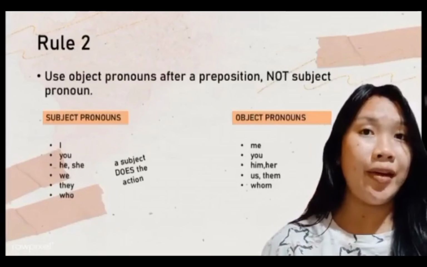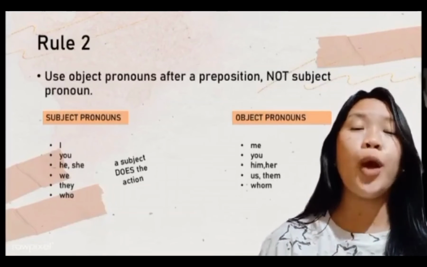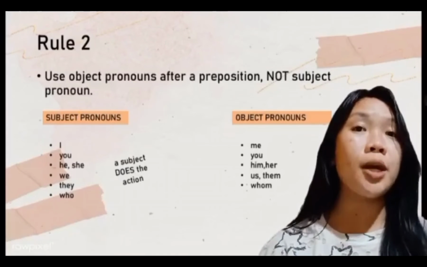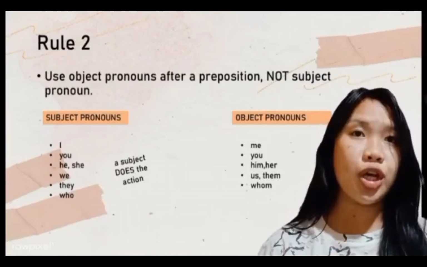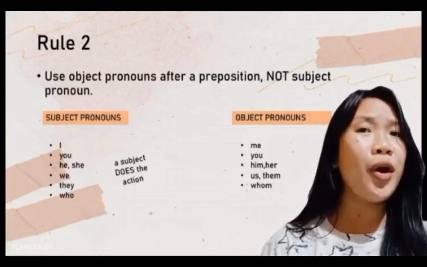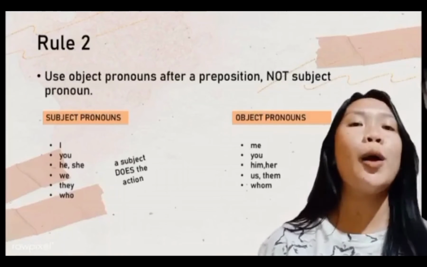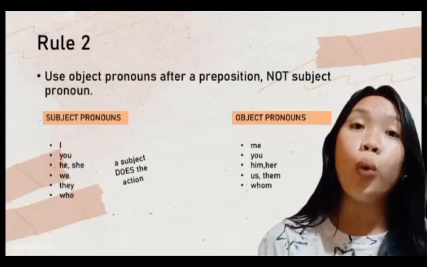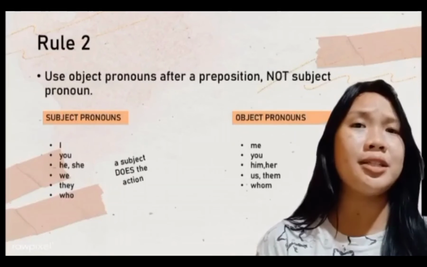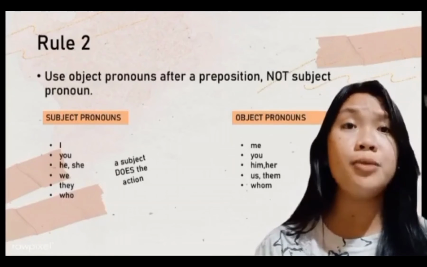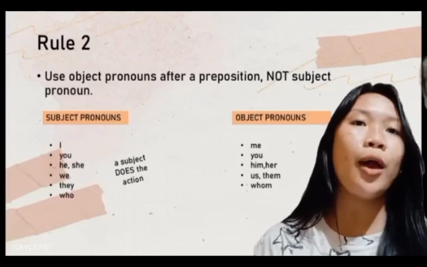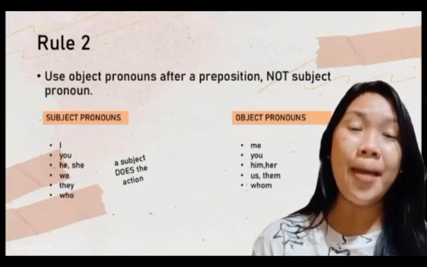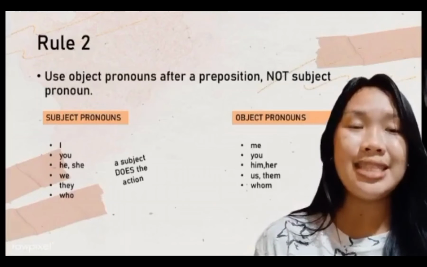Rule number 2 here is: use object pronouns after a preposition, not subject pronouns. Again, use object pronouns after a preposition, not subject pronouns. What are examples of subject pronouns? They are I, you, he, she, we, they, and who. A subject does the action. And how about object pronouns? Examples are me, you, him, her, us, them, and whom. An object receives the action.